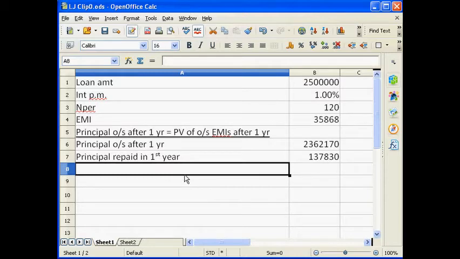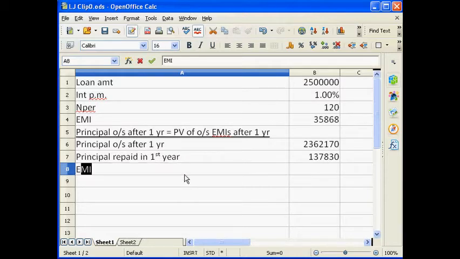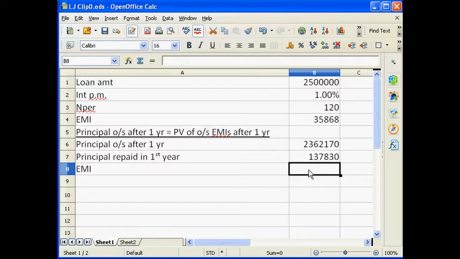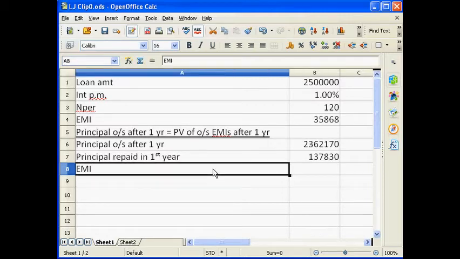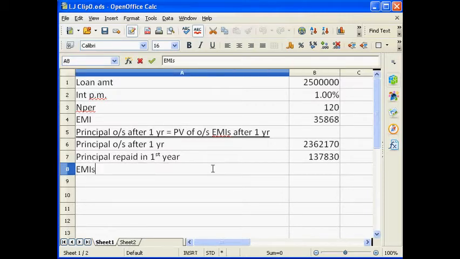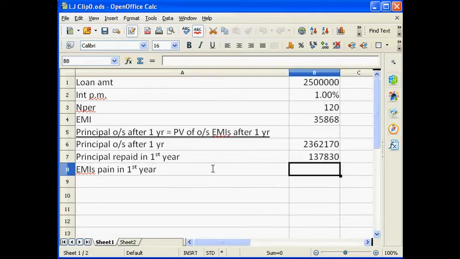Now how many EMIs would Mr. Vicky have paid in the first year? Vicky would have paid 12 EMIs, no? So EMIs paid in first year is equal to this into 12.